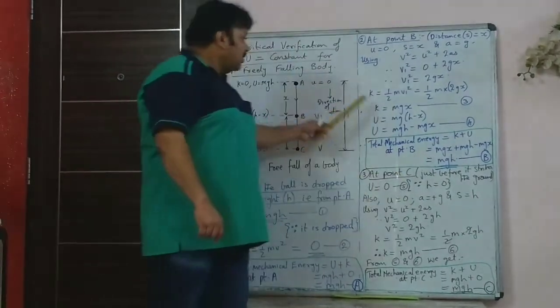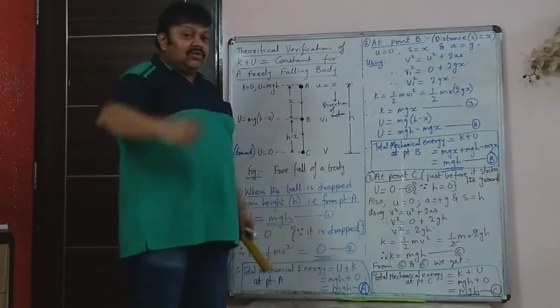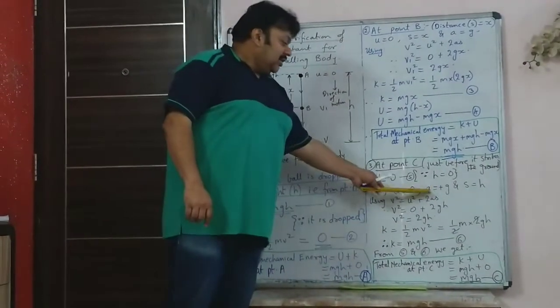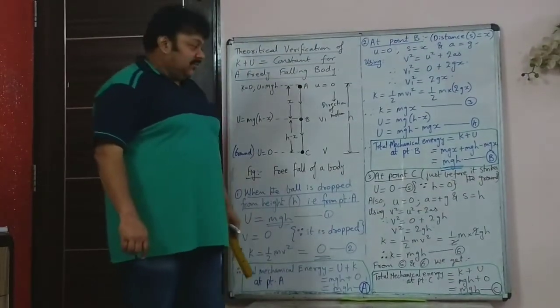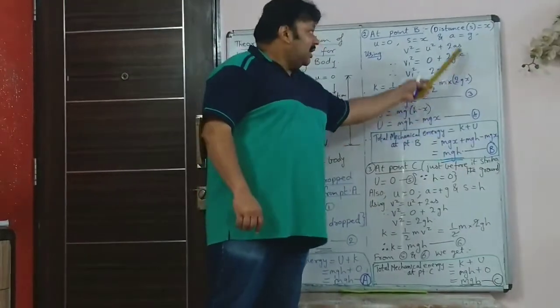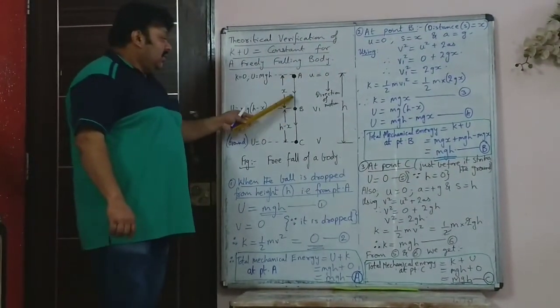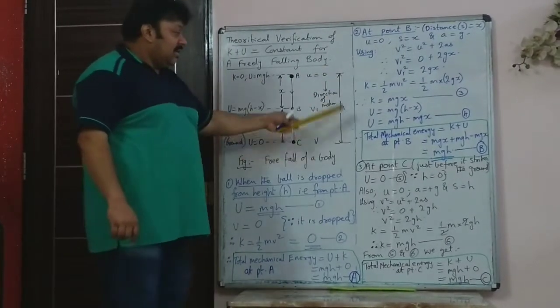So the initial velocity from the top, at the moment it was dropped, is 0, same as before. In this case also a is equal to g, same as the second point. The only difference is there s was equal to x because the object had travelled the distance x at point B, but now it has covered the full distance, that is height h.